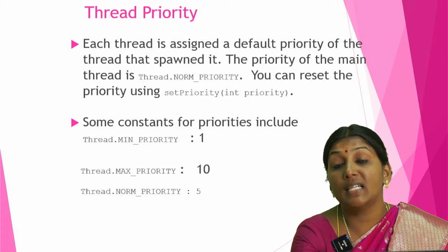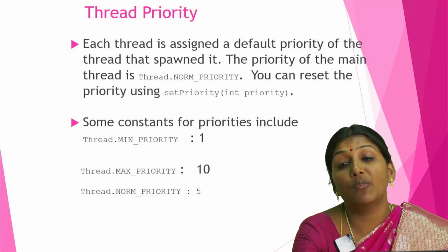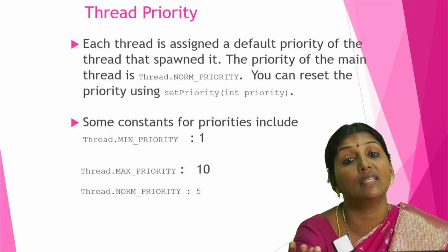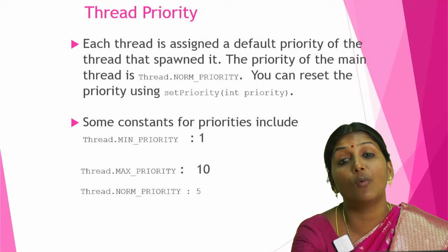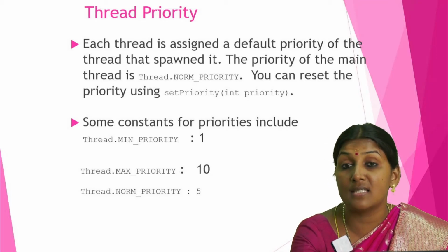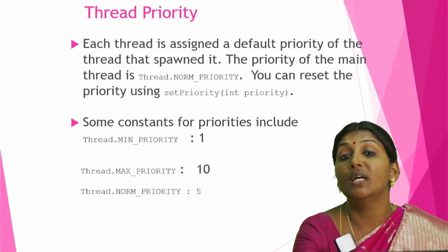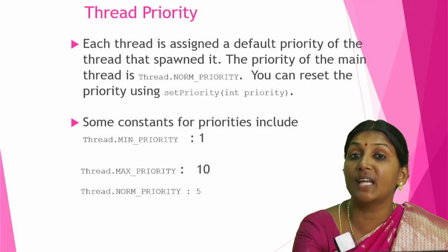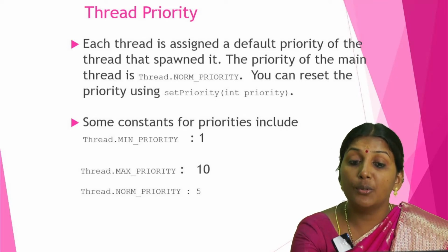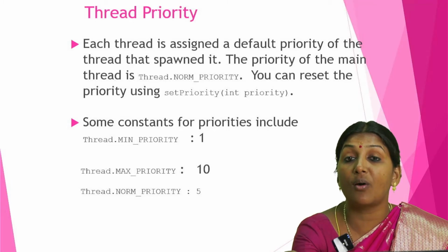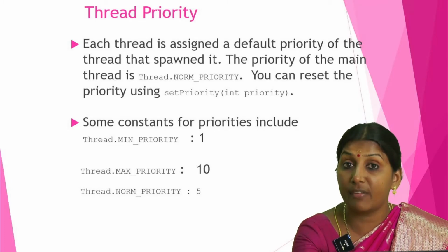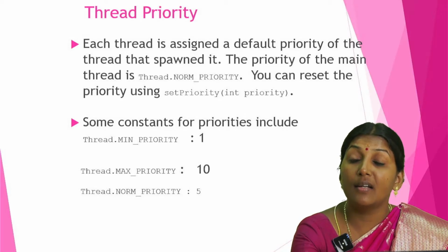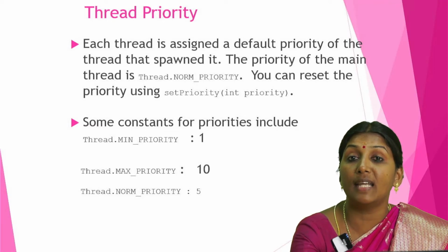Thread priority. Another important thing is priority. We can give preference to a thread. Say for example, if we have three threads, thread A, thread B, thread C, we can decide which thread runs first. If I want to give preference to thread C, that is possible because I can give the priority. Normal priority, the value for norm priority, is 5. The value for maximum priority is 10 and the value for minimum priority is 0.